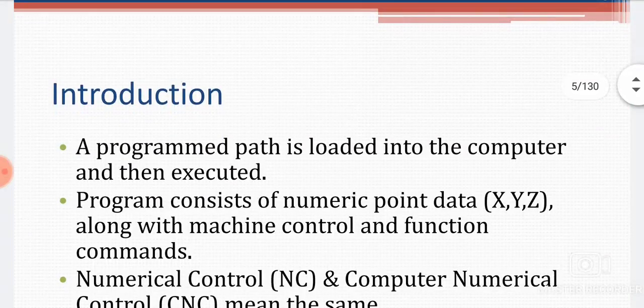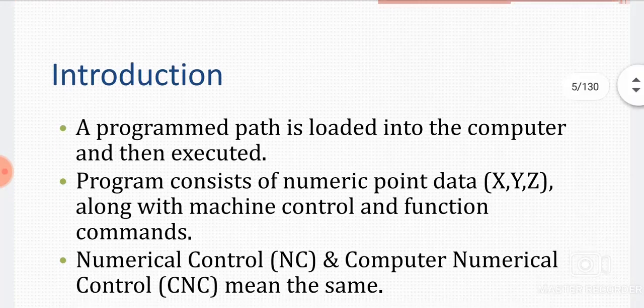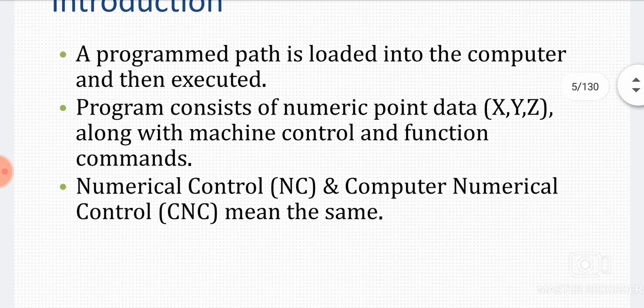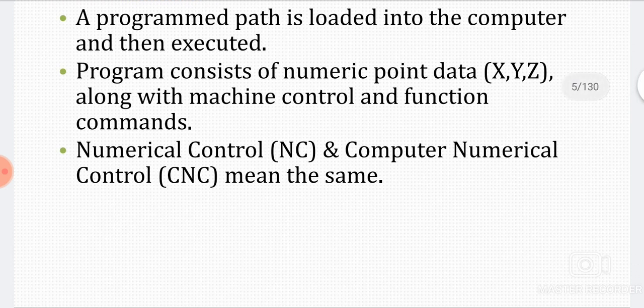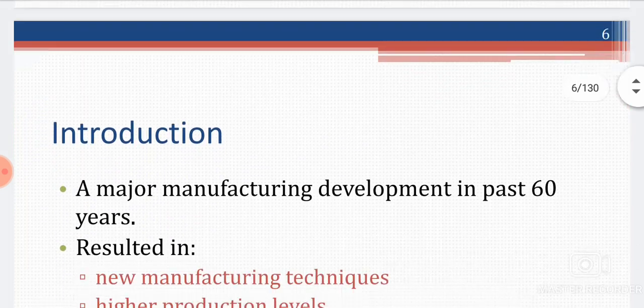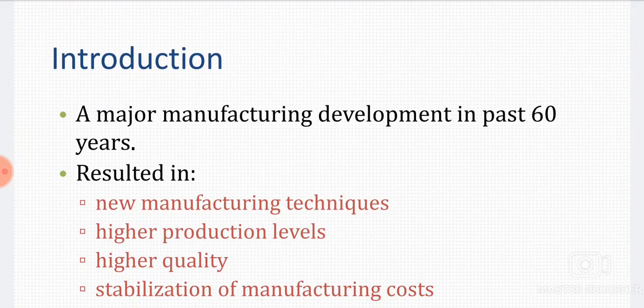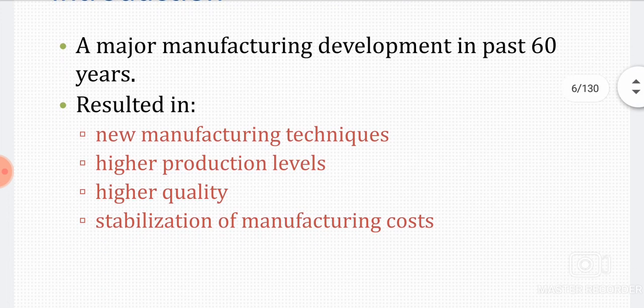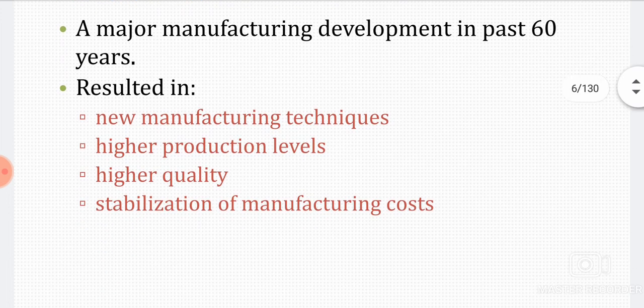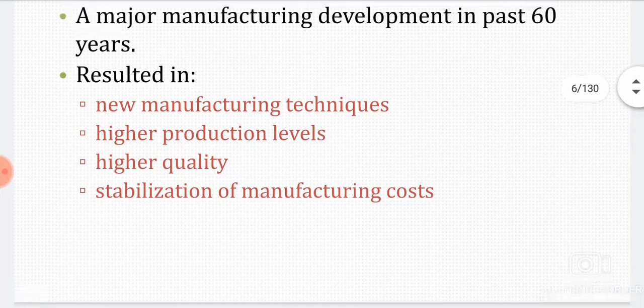A programmed path is loaded into the computer and then executed. The program consists of numeric point data X, Y, Z along with machine control and function commands. Numerical control and computer numerical control mean the same. A major manufacturing development in the past 60 years resulted in new manufacturing techniques, higher production levels, higher quality, and stabilization of manufacturing cost.